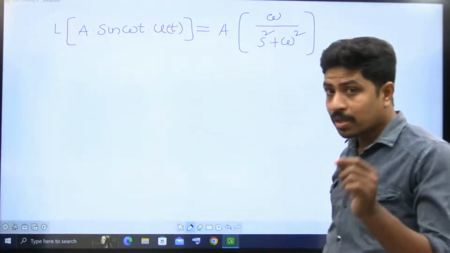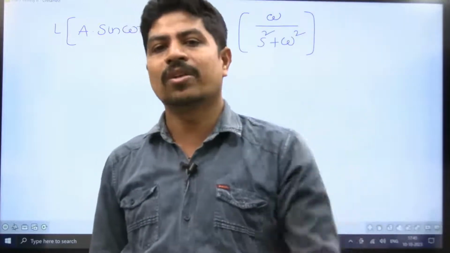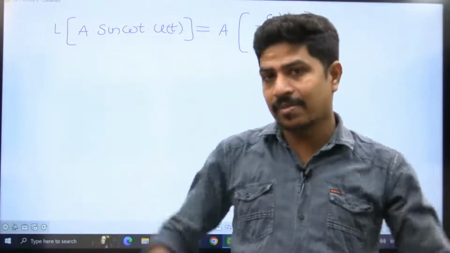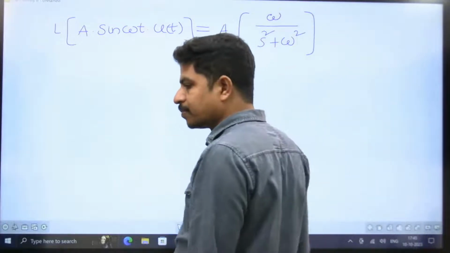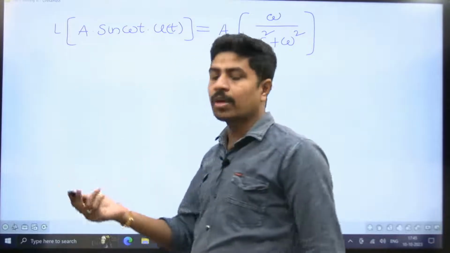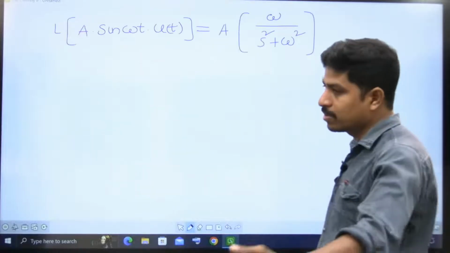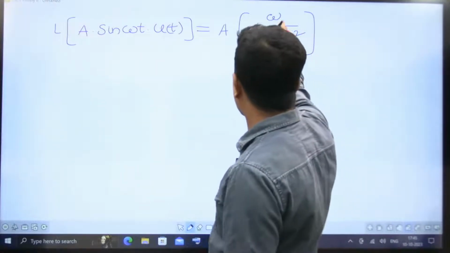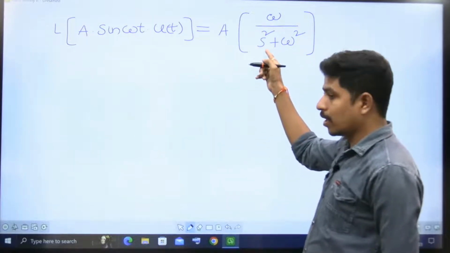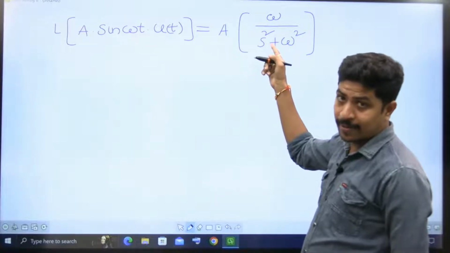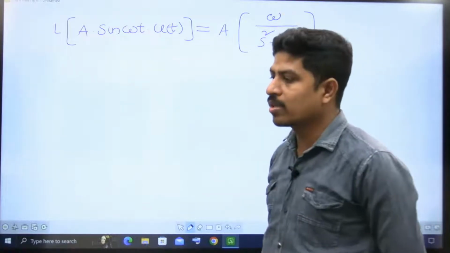You can derive it by taking the integral from 0 to infinity of e power minus st times f of t dt, but that is a lengthy process for our examination. Understanding and remembering in a logical way is very important. Please comment if you want any clarification on previous things, or if you have an answer for them. So A into omega by s square plus omega square. If the denominator has an s square term, the s power 1 term is missing, and there is a constant in the numerator, it is perfectly sine.